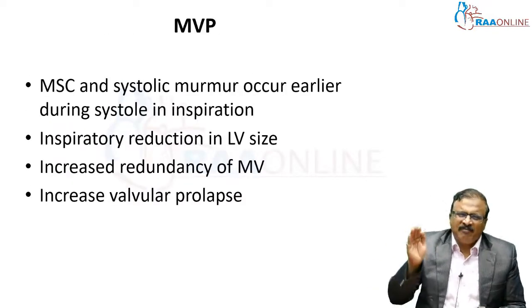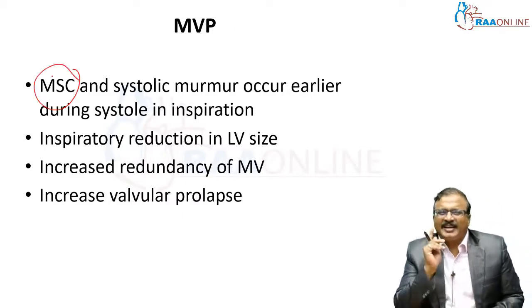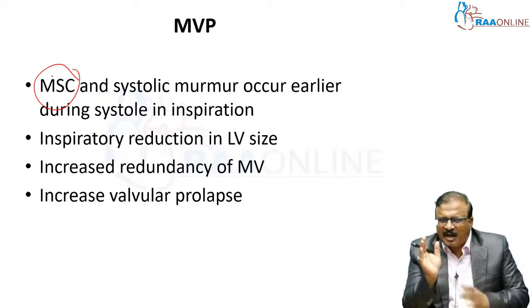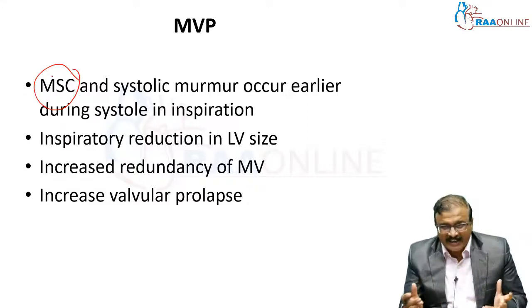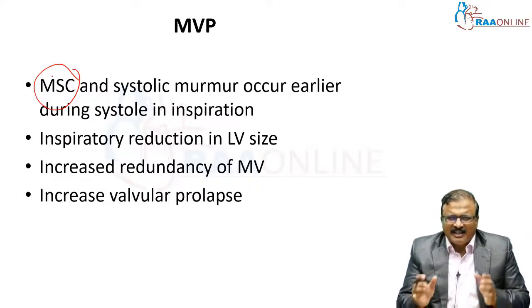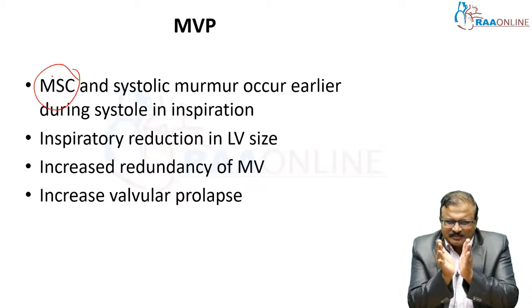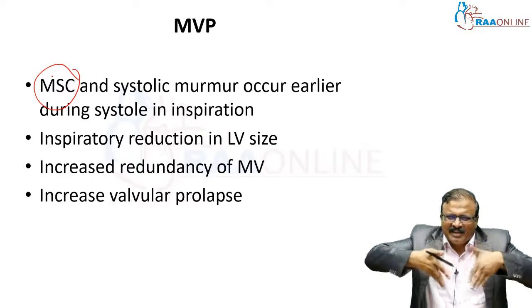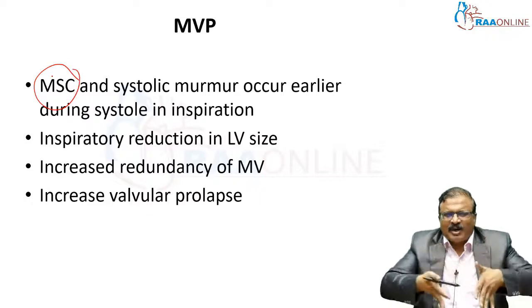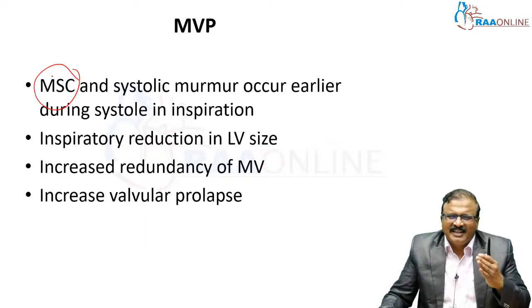What happens in MVP? The mid-systolic click and the systolic murmur occur earlier during systole in inspiration. Why? During inspiration there is reduction in LV size, increased redundancy of the mitral valve and increased valvular prolapse because of the reduction in LV size.